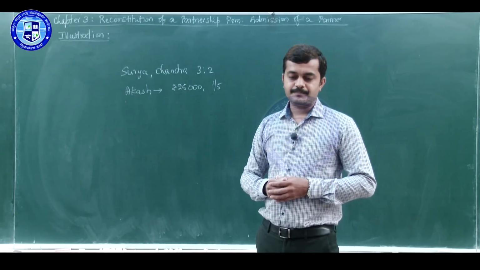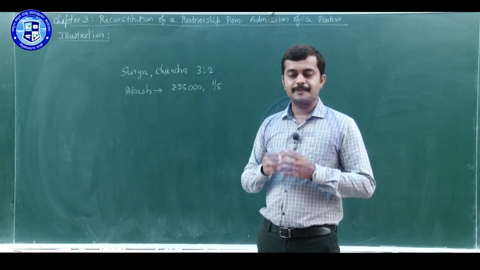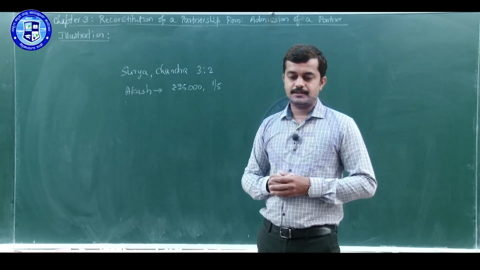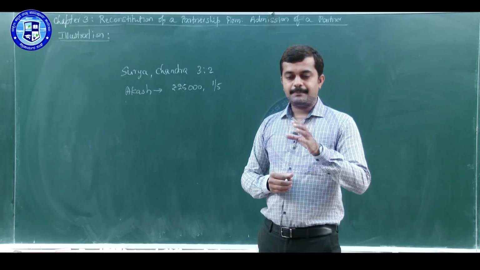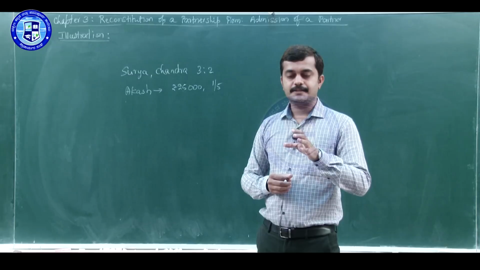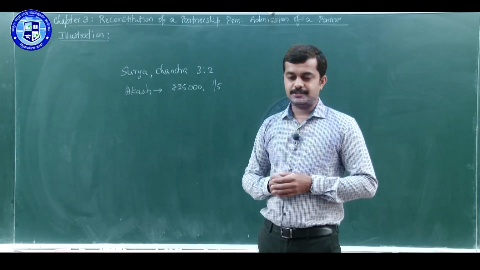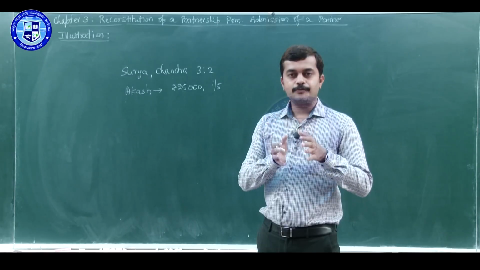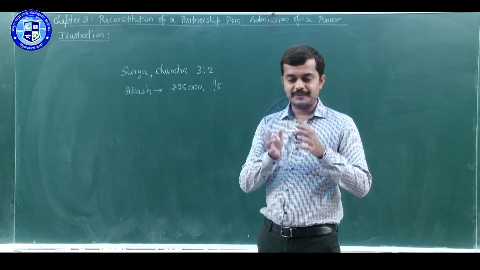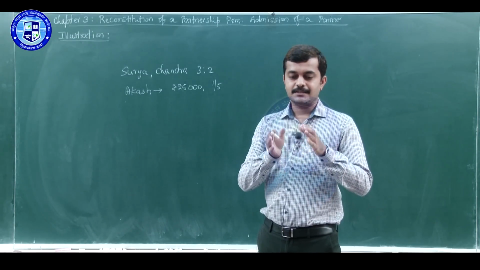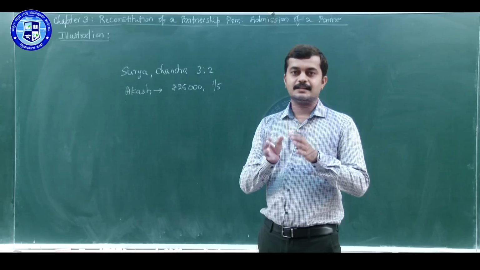Point number B, the goodwill of the firm is valued at rupees 6,000. Means in the balance sheet asset side, goodwill already appears in the books at rupees 9,000. Now the value of goodwill has reduced to rupees 6,000, meaning there is a 3,000 loss in the value of goodwill.